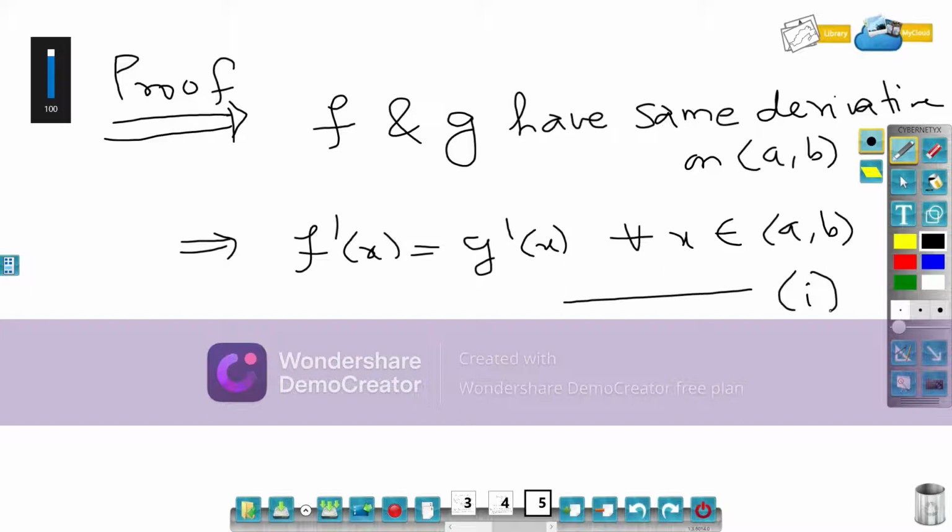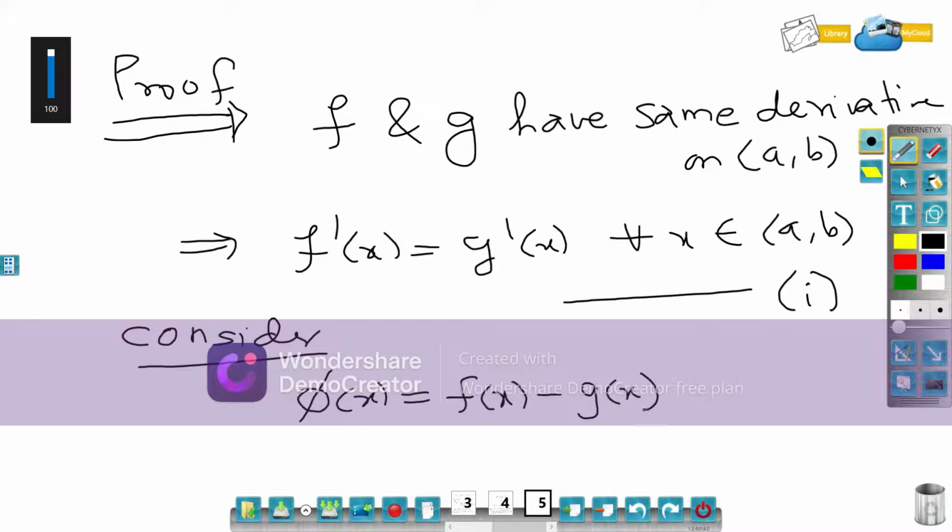Now construct a function phi of x is equal to f of x minus g of x. f is differentiable, g is differentiable. By algebra of differentiability, f minus g is also differentiable. So phi of x is differentiable on open interval a comma b.